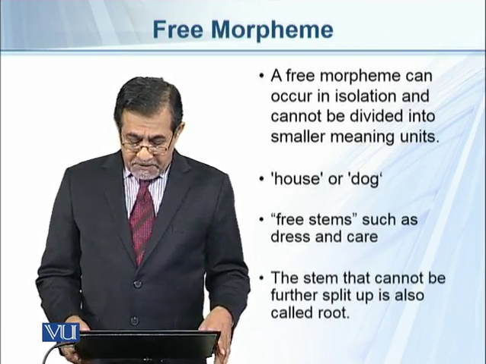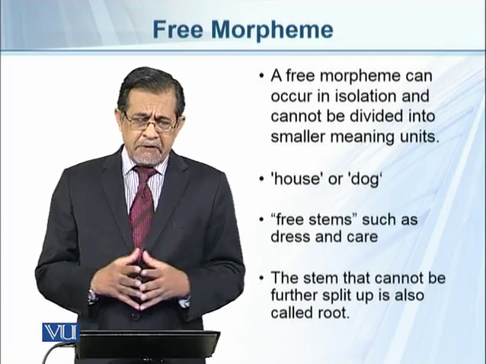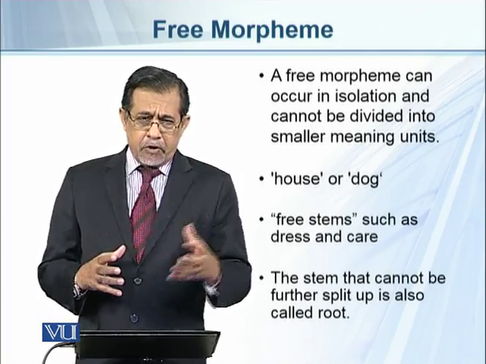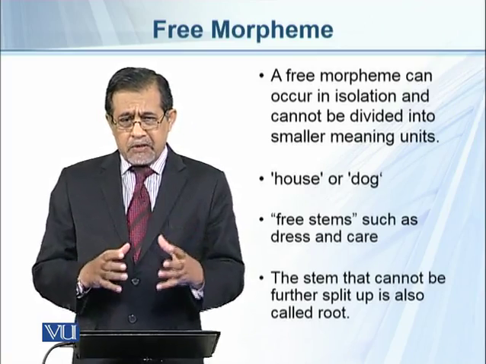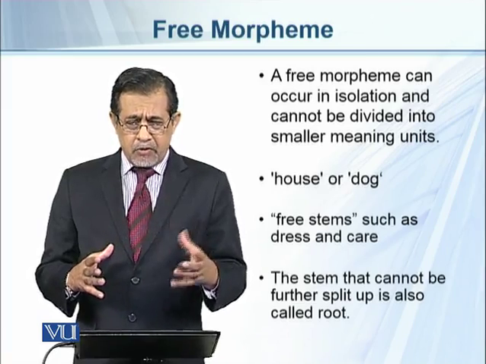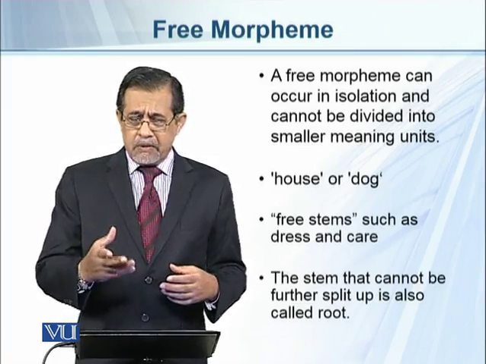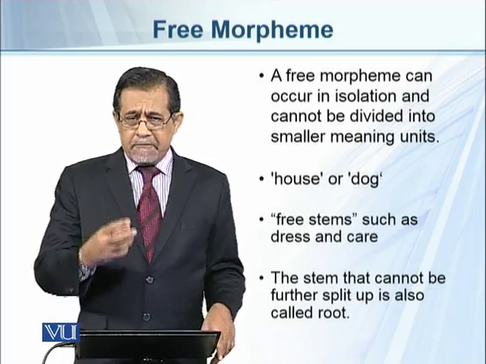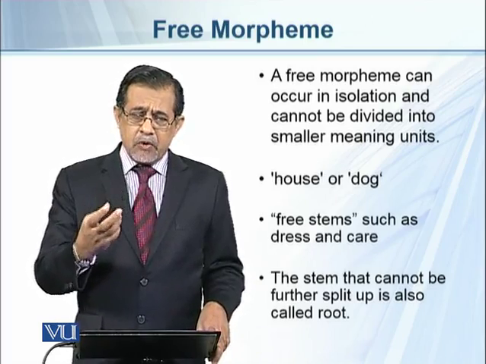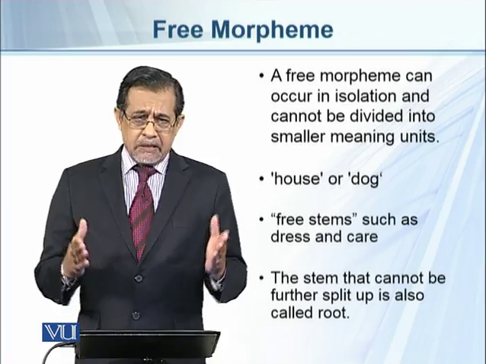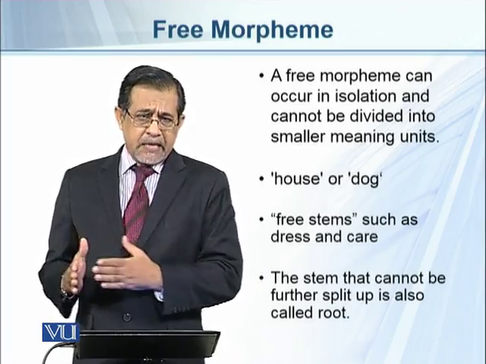So the stem that cannot be further split up is also called root. So this is the division made by certain morphologists, who say that the stem which cannot stand alone, or the bound stem, is a root. So there are certain words. I've given you three examples, which have certain bound stems or roots which cannot stand alone. So free morphemes are generally the morphemes that can stand alone, whereas bound morphemes are the morphemes that cannot stand alone.